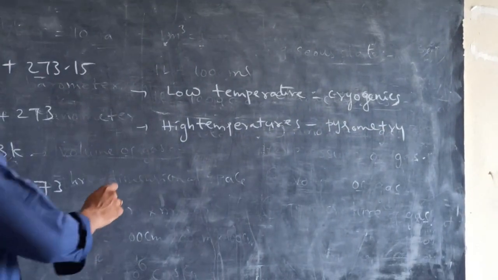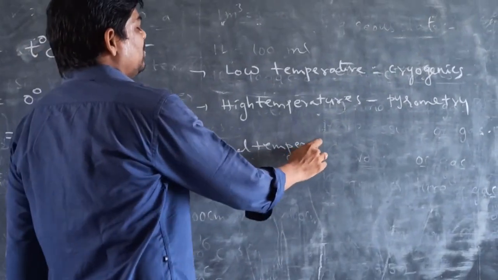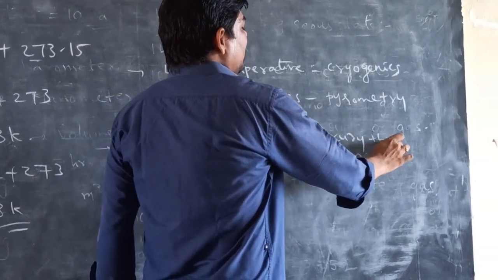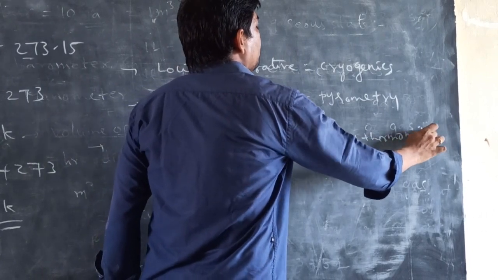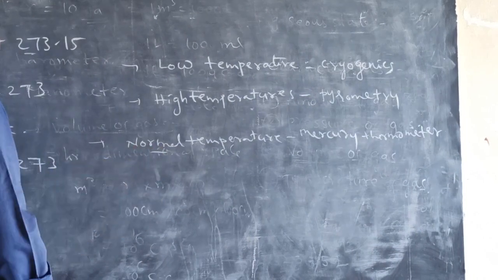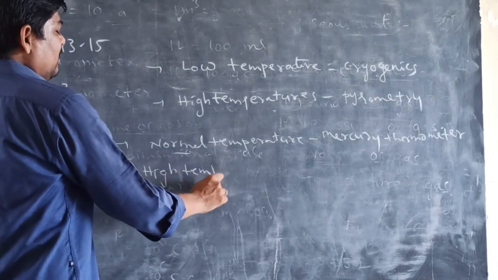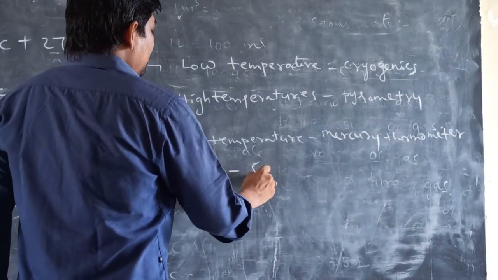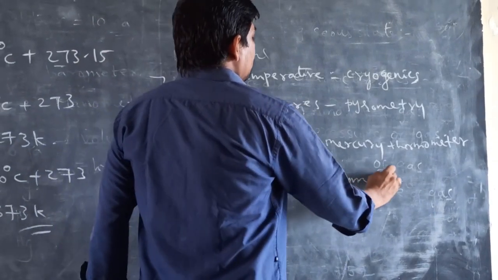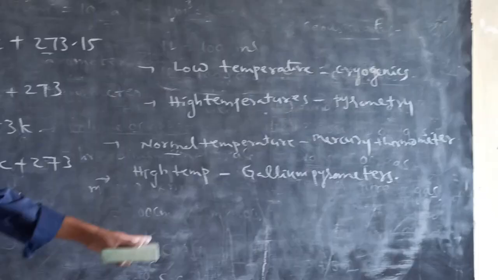Generally, normal temperatures are measured by using a mercury thermometer. You can measure the normal temperatures by using a mercury thermometer. The high temperatures are measured by using gallium pyrometers. You can measure the high temperatures with them.